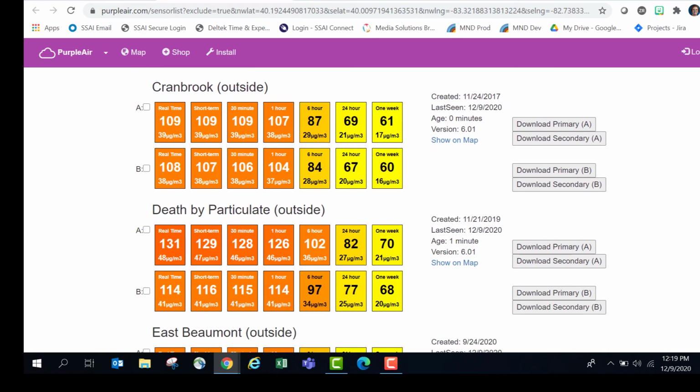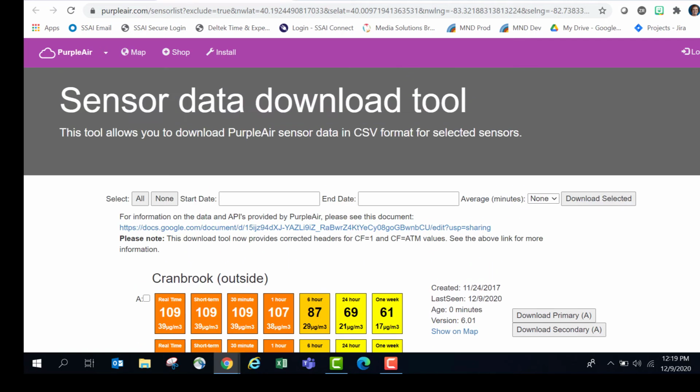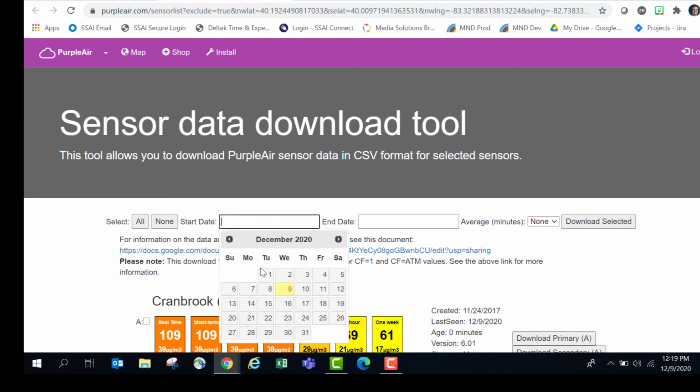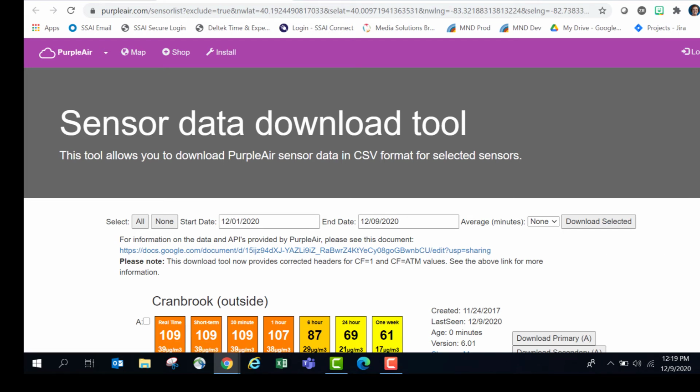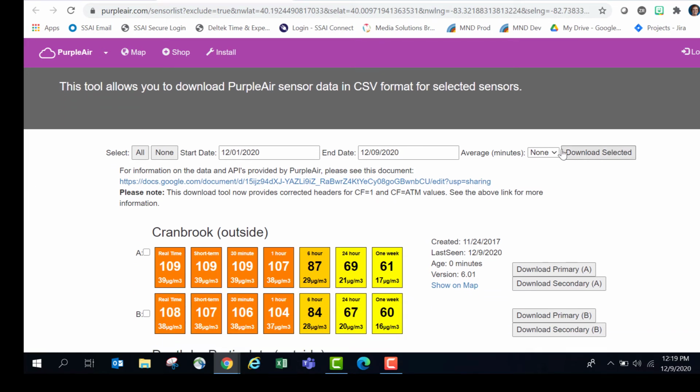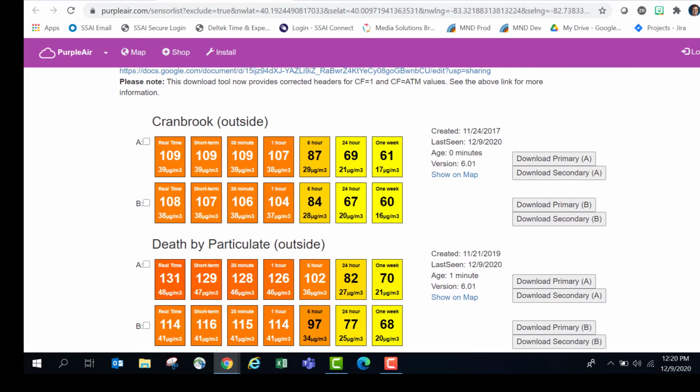Okay, I am going to choose this first one that we were looking at to download. And let's say that I want to download from December 1st until December 9th. So I put my dates in. I'm going to come here and do 60-minute averages so that I can try to compare with EPA if I have a station available. I'm going to click channel A because that's the only one that we need to download for this monitor. I'm just going to choose this monitor and I'm going to click on download primary A.